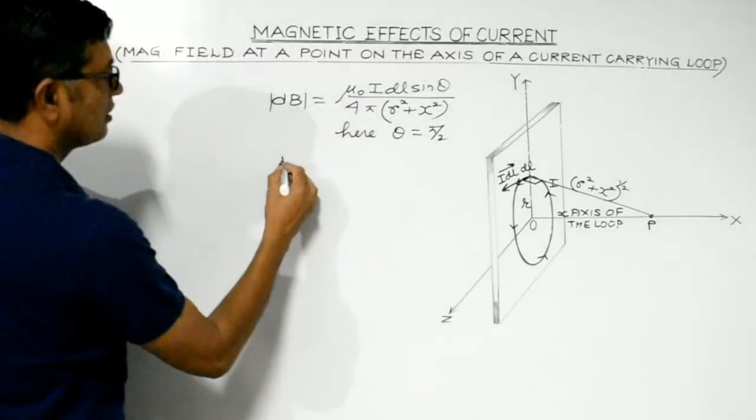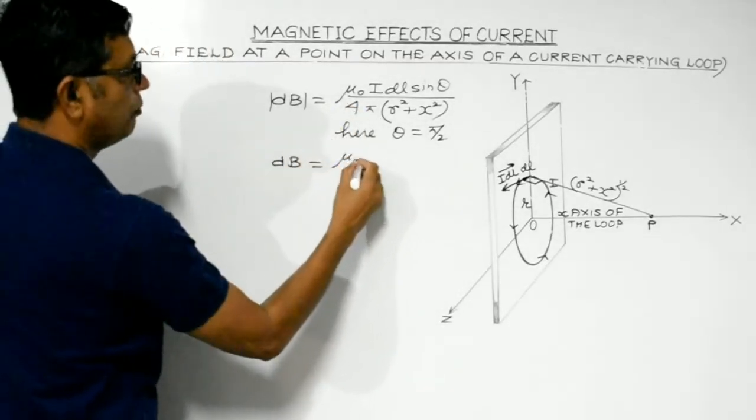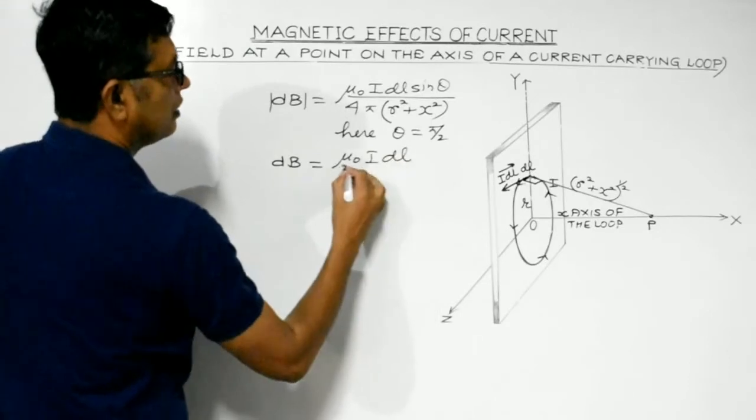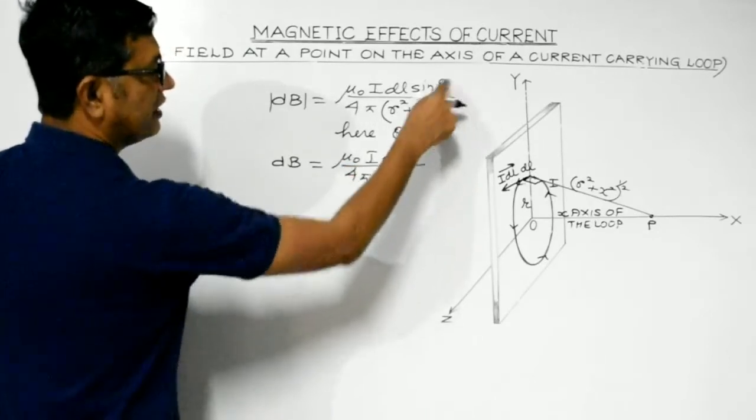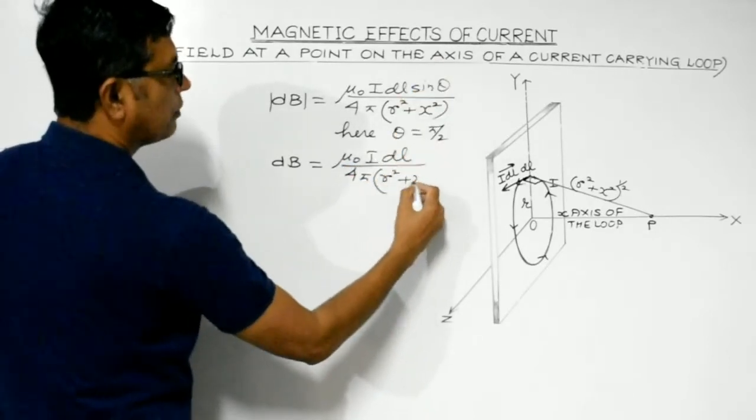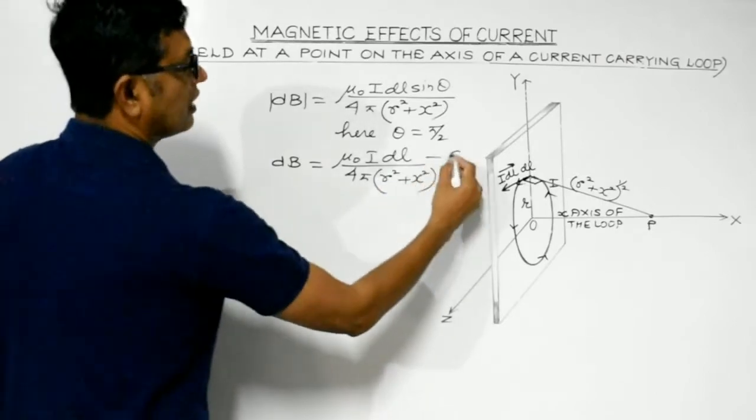So what we get is dB equals mu naught I dl divided by 4 pi, sin 90 would be 1, times r square plus x square. Put this as equation number 1.